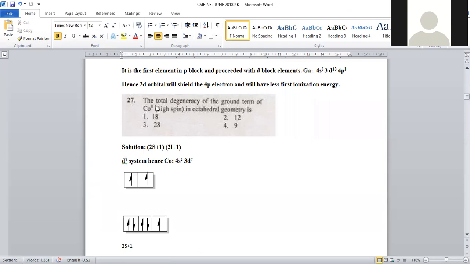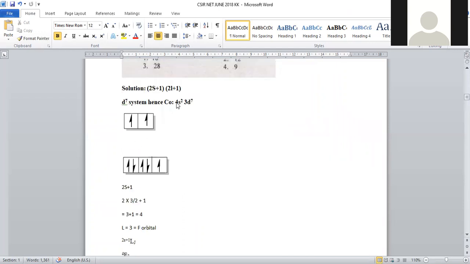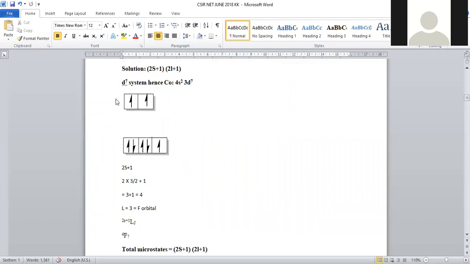And next is about the total degeneracy of the ground state term of cobalt plus 2 high spin octahedral geometry. Total degeneracy we have to predict. So in order to predict this, we have to know the octahedral splitting pattern. Cobalt plus 2 is a d7 system, right? So in this d7 system, the degenerate d orbitals split into two levels. T2g will be the lower energy level, Eg will be the higher energy level.